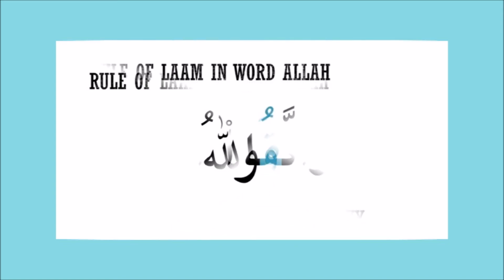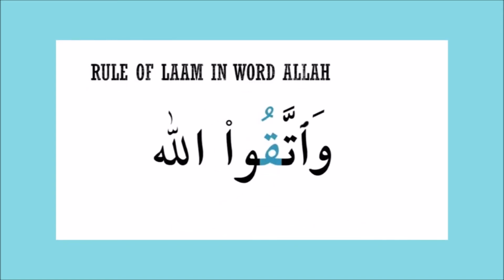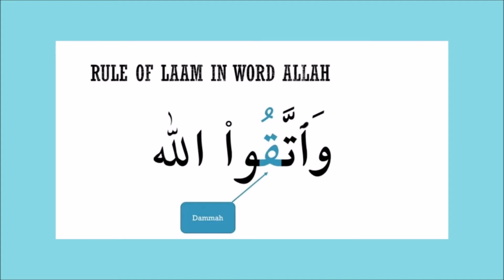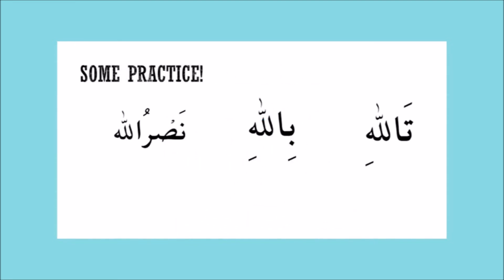For the example Wattaqullah, we will look at the symbol Qaf with the Dhamma. We will ignore the waw and the alif which precede the word Allah, as we are looking for the letter which has a haraka. So this means we will read the Lam of the word Allah heavy. Wattaqullah.